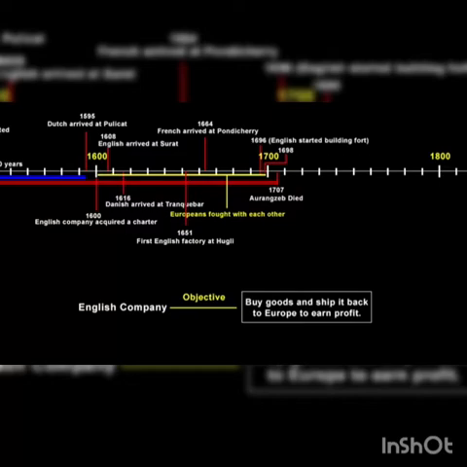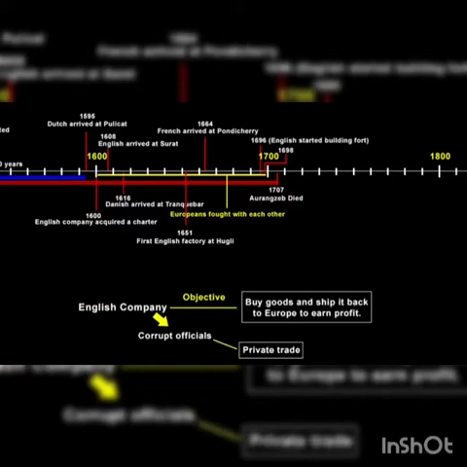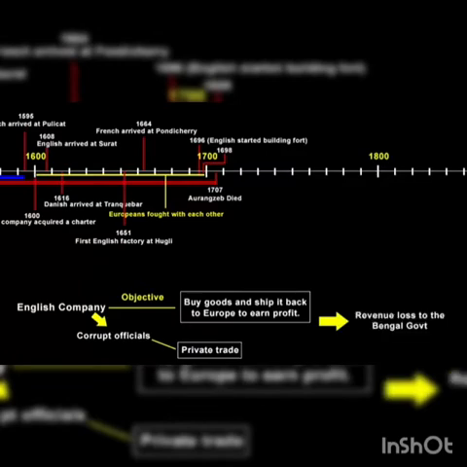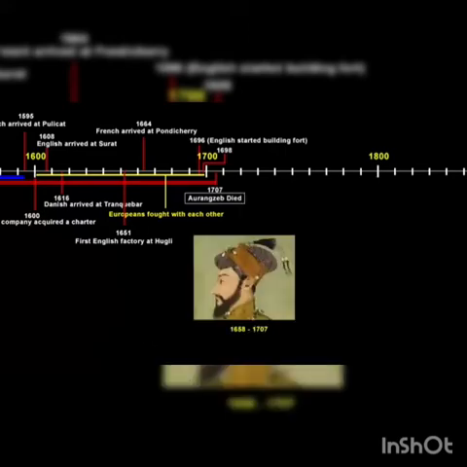But then it would be naive to say that the company had all loyal officials and that they were doing all fair trade. No, it had many corrupt officials who were doing private trade. Many of the officials, about whom we will read further because it is interesting to know, made millions of pounds and lived a lavish lifestyle back in England by doing private trade. So we just read that the officials of the company who were carrying on private trade on the side were not paying any tax. Now this was causing heavy loss of revenue to the Bengal government. If you look at the timeline, we are now somewhere in the beginning of the 18th century, that is 1700. And then in 1707, the Mughal Emperor Aurangzeb died.